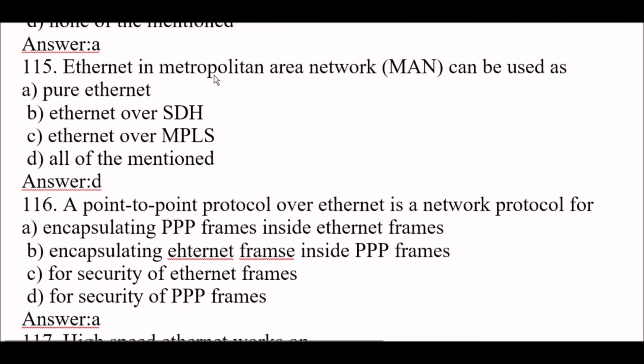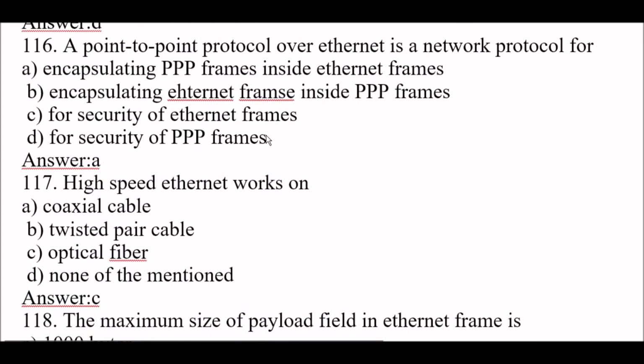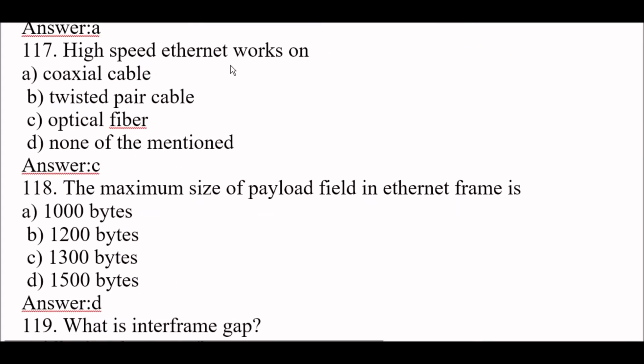Next question. Ethernet in metropolitan area network, MAN, can be used as option D, all of the mentioned, which means included. Ethernet in MAN can be used as pure Ethernet, can be used as Ethernet over SDH and can be used as Ethernet over MPLS. Okay. Next question. A point-to-point protocol over Ethernet is a network protocol for option A, encapsulating PPP frames inside Ethernet frames. Okay. Next question. High-speed Ethernet works on optical fiber, option C.